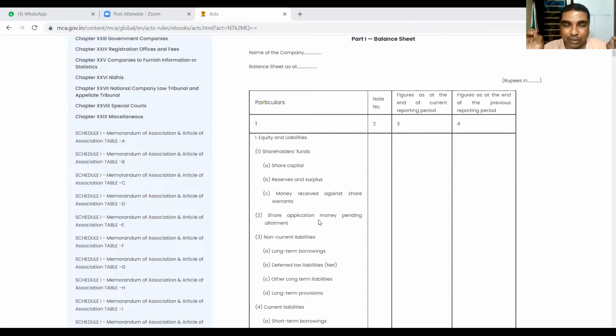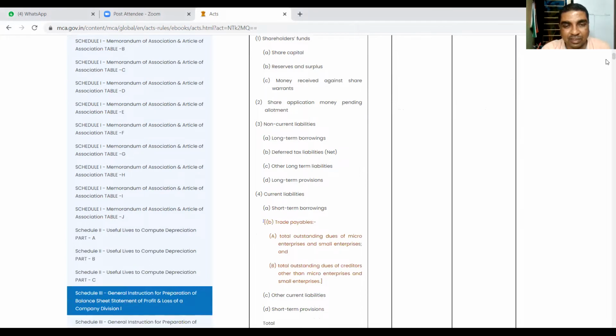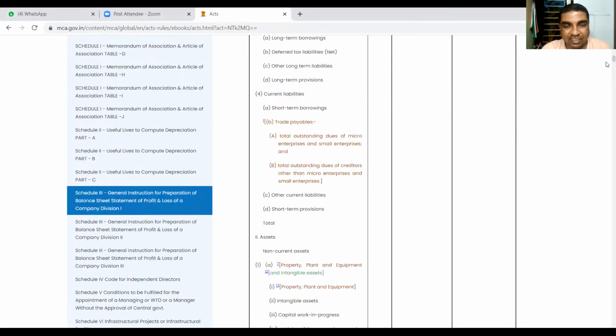In fact, when you talk about net worth, it means equity. But the definition is there, we'll go by that. Share application money pending allotment can be converted into equity or it can be a liability. Then comes non-current liabilities, then current liabilities.